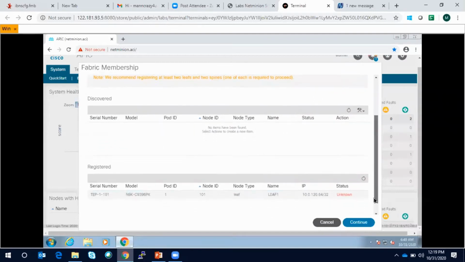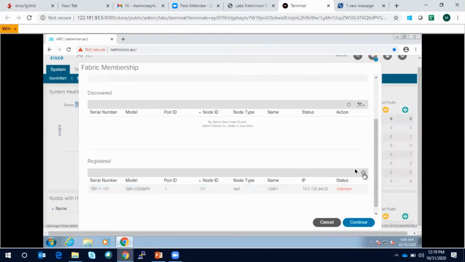So you know that this discovery happens via LLDP and CDP. When the APIC connects to the leaf, which is the first connection, it will discover that leaf, and then that leaf is connected to the spine, because there is no direct connection between leaf and leaf. That's why after the leaf you are seeing that the spine is available, and it has now become active. This leaf got registered. Let's go to the spine.